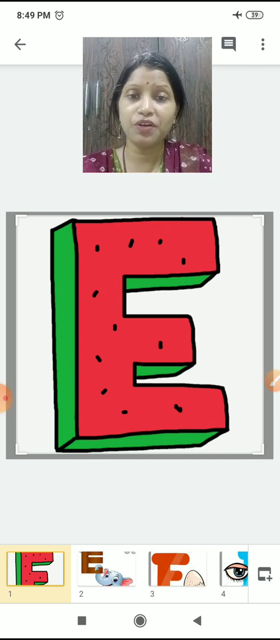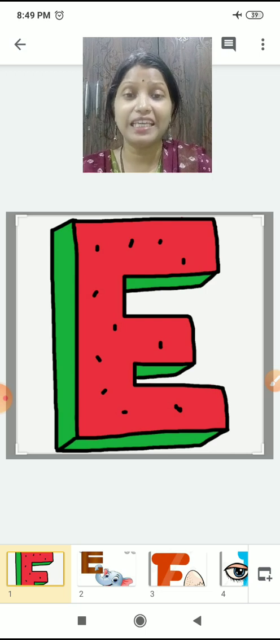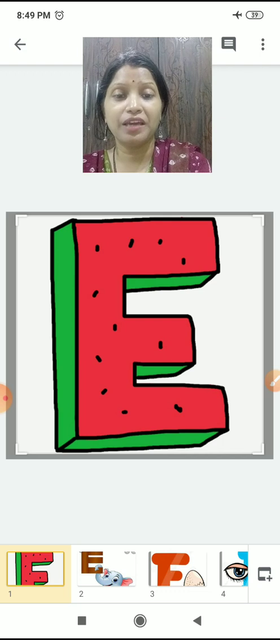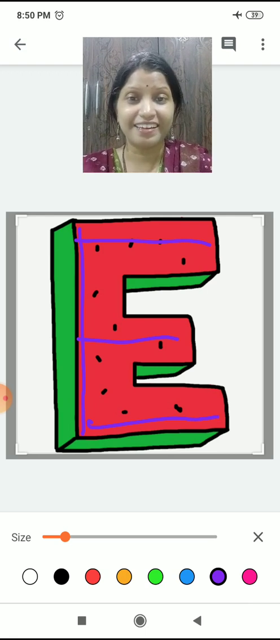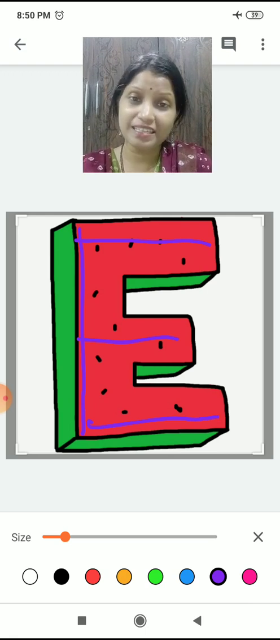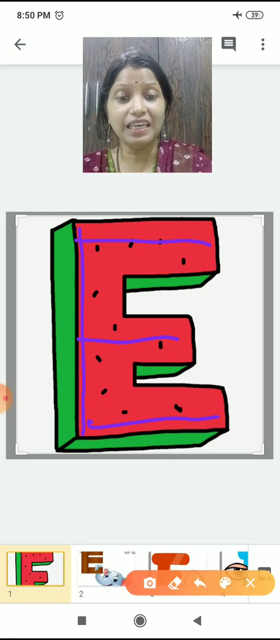Which alphabet are we going to learn? Yes, it is alphabet E. Look at it, how it looks. देखो कैसे दिखता है alphabet E. It has one standing line and three sleeping lines, right? So this is alphabet E.